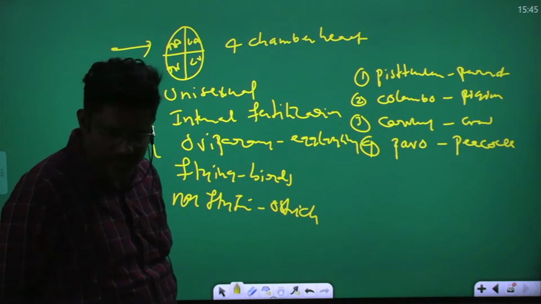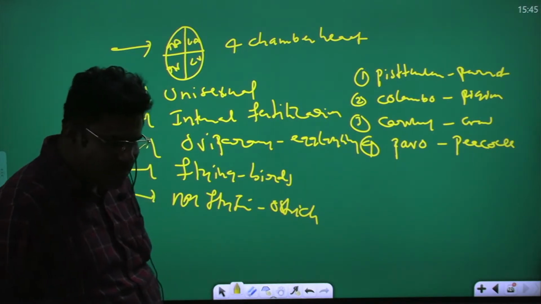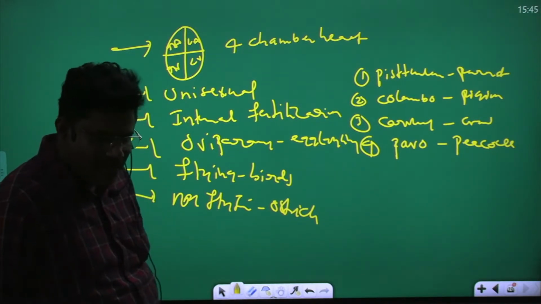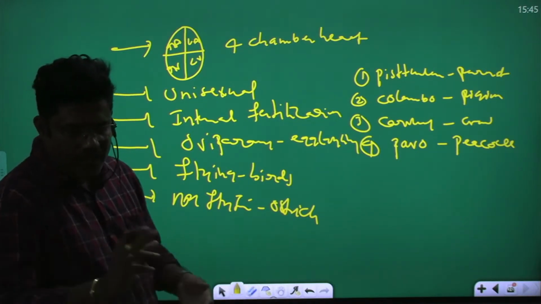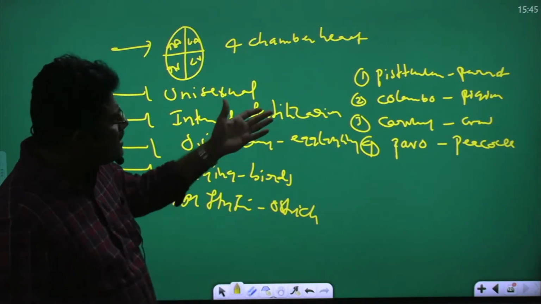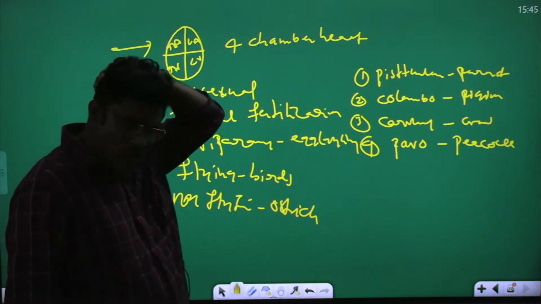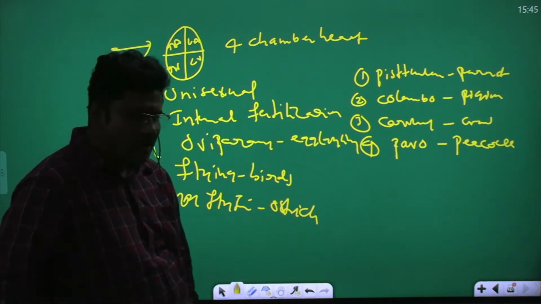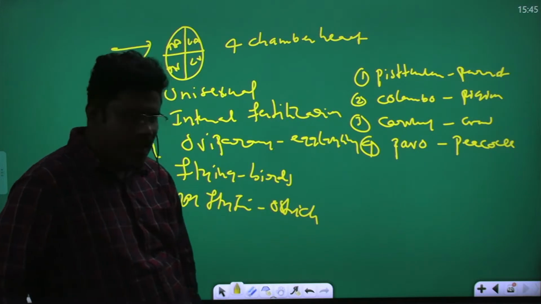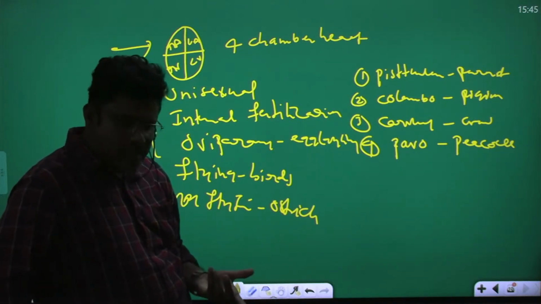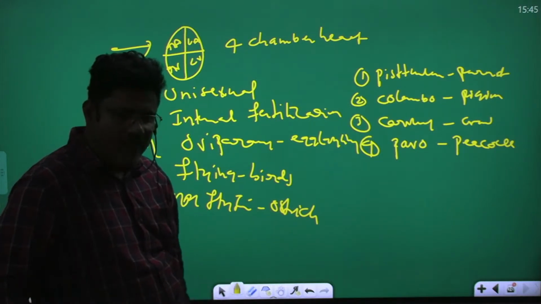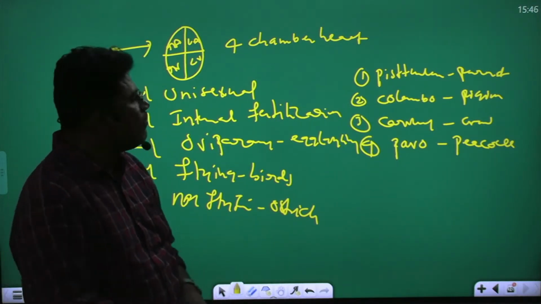Neophron is vulture. Vulture is also commonly called eagle for your convenience. So these are the examples. Psittacula is parrot. Columba is pigeon. Corvus is crow. Pavo is peacock. Neophron is vulture. Aptenodytes is penguin. Struthio is African ostrich. They are the birds.